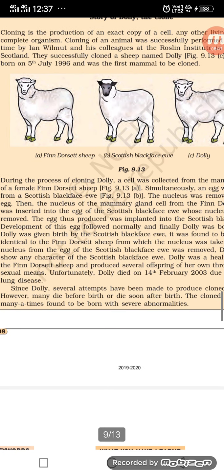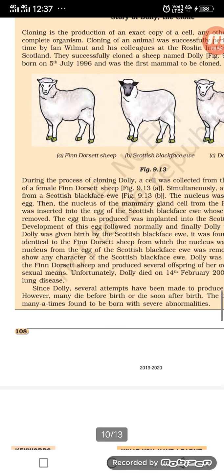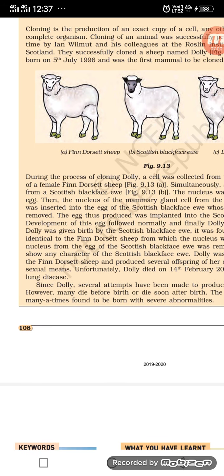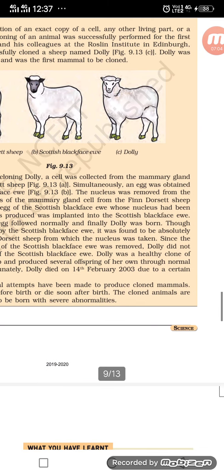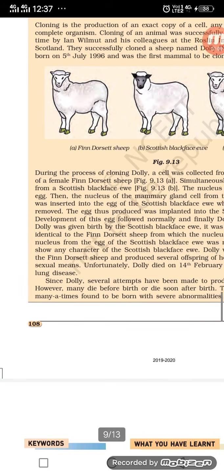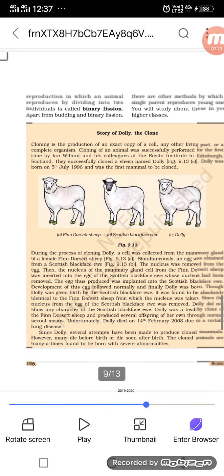Unfortunately, Dolly died on 14th February 2003 due to a lung disease. Since Dolly, several attempts have been made to produce cloned mammals. However, many die before birth or soon after birth. The cloned animals are many a time found to be born with several abnormalities. So Dolly is the first cloned mammal. You should write down the name, and the story of Dolly, how it occurs.